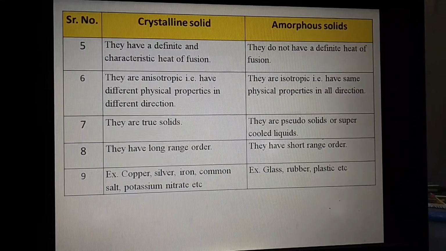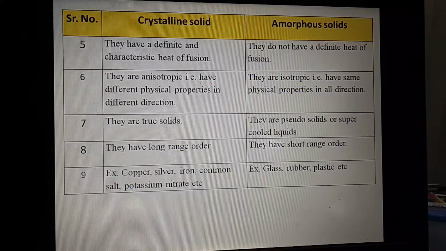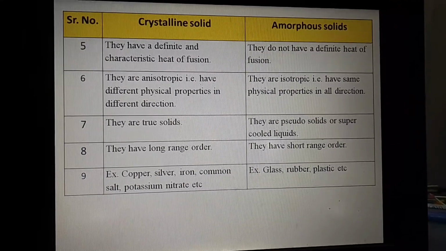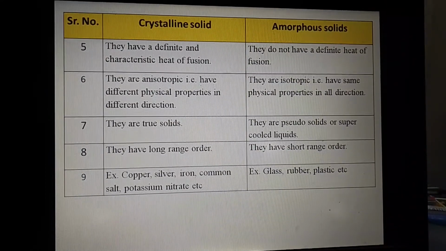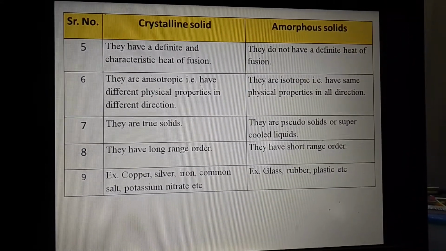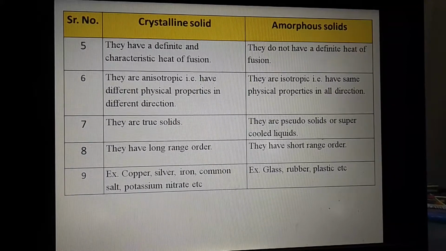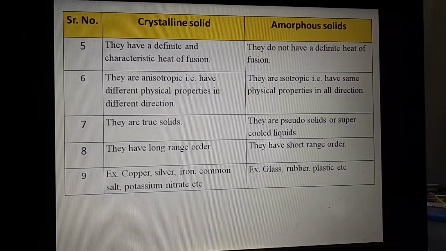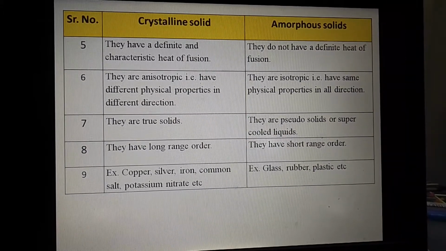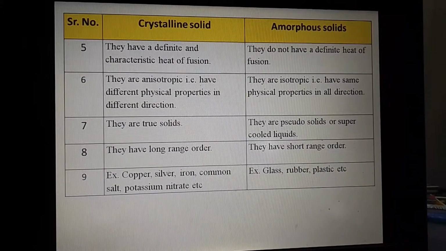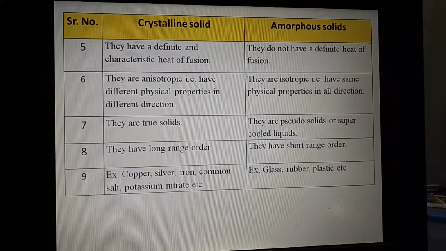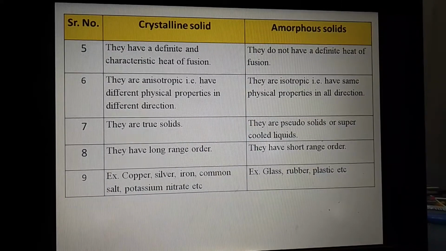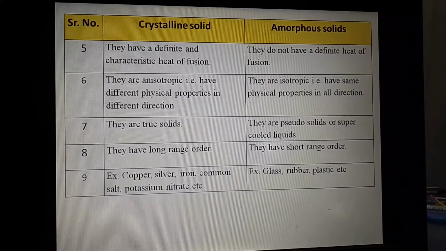Now, in case of amorphous solids, the examples are glass, rubber, plastic, etc. As we know, if we place rubber at a higher temperature, it will melt or become sticky. Meaning as the condition changes, the rubber changes its property, its size, and its melting point also changes. This is the main difference between crystalline solid and amorphous solid.